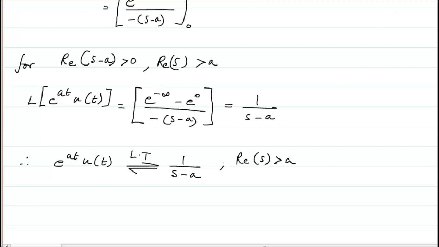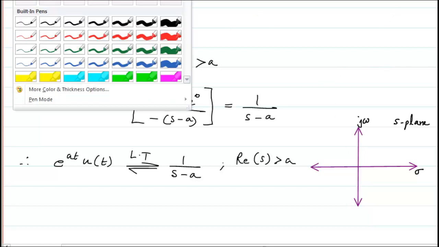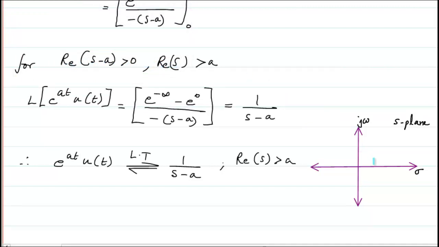And how do I plot this? This is the s plane, and now I am going to draw for some positive value of a. So let us assume that this is that a. Beyond this only the region of convergence will occur. Whatever is the value of a, beyond that only this will exist, or it will not exist.